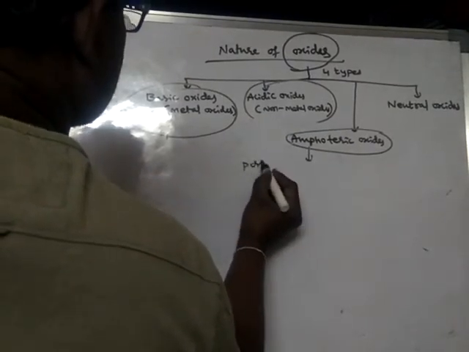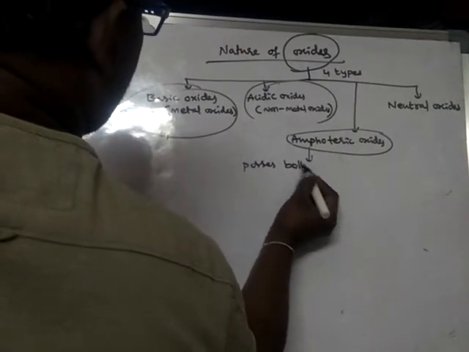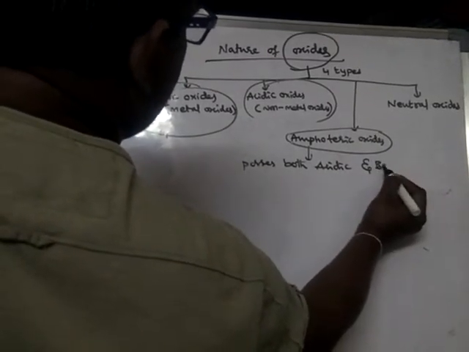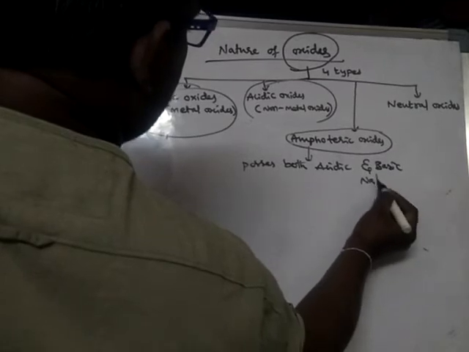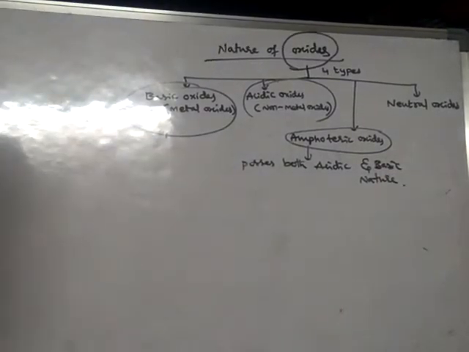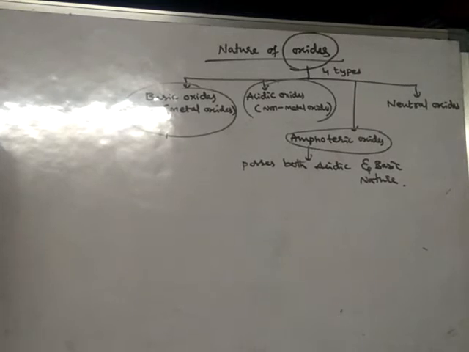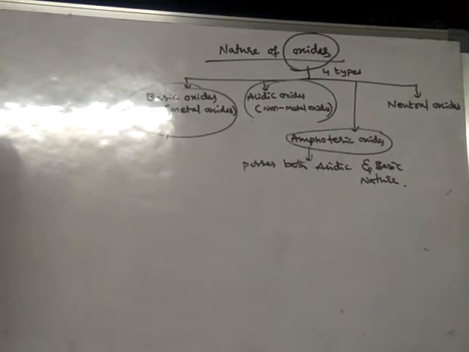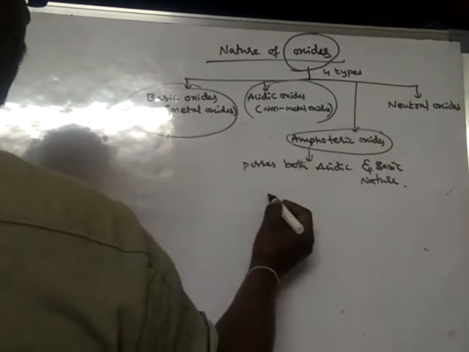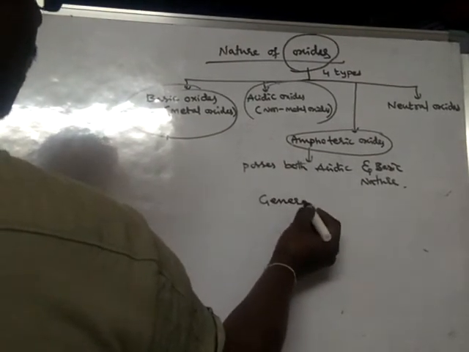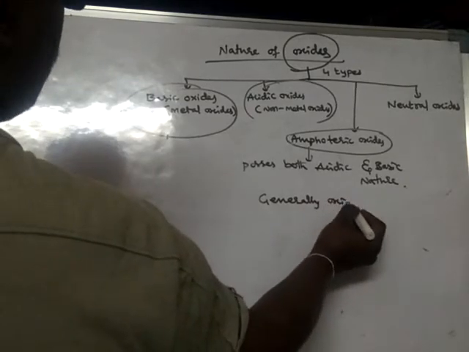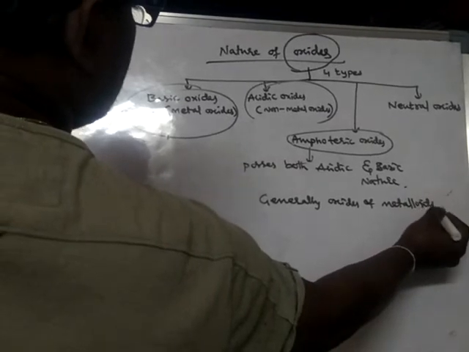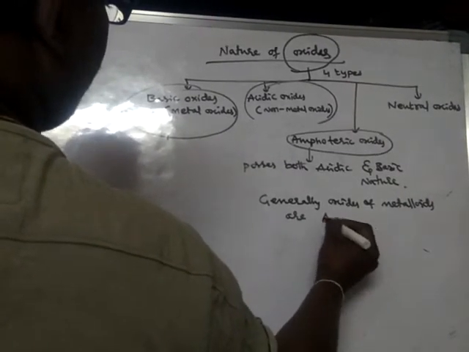They possess both acidic and basic nature. Generally, oxides of metalloids are amphoteric.